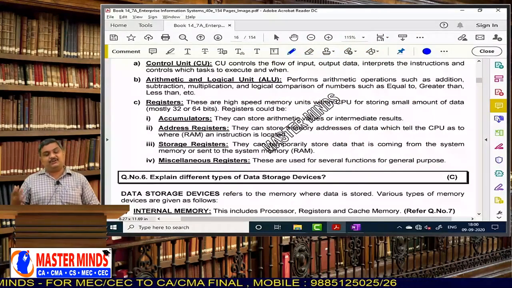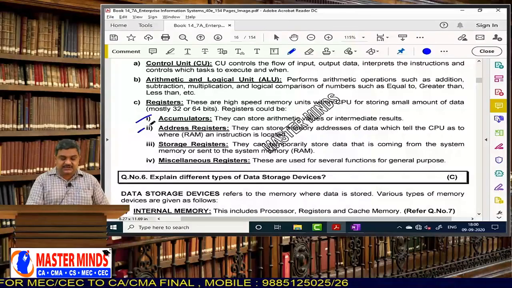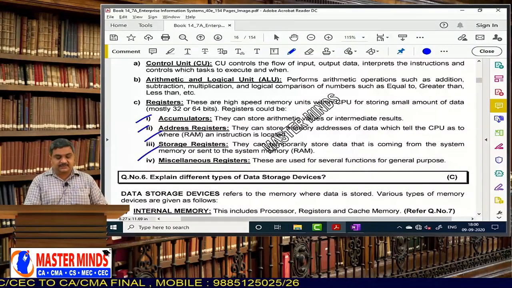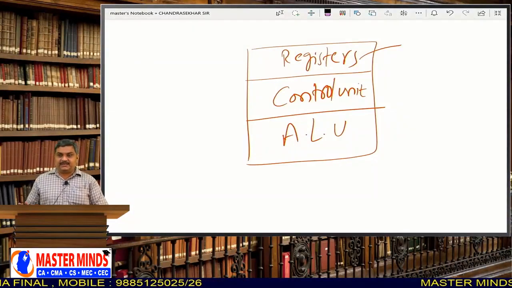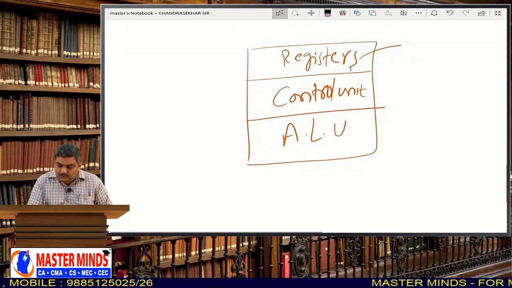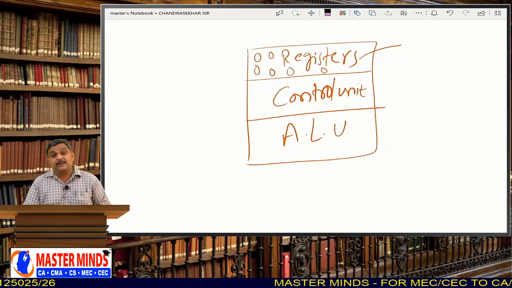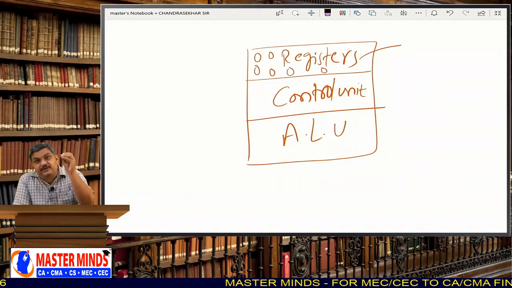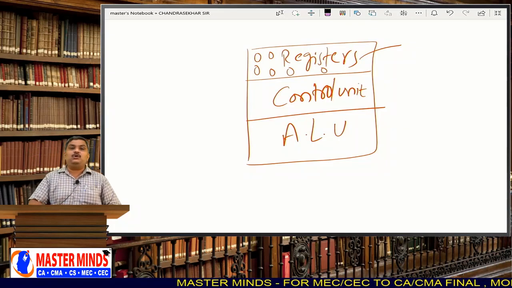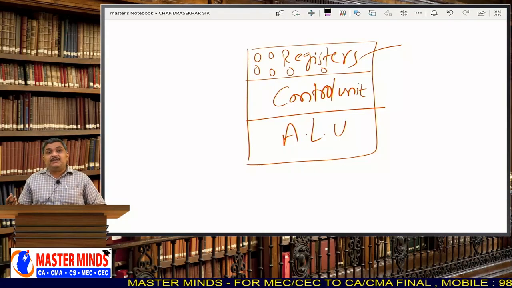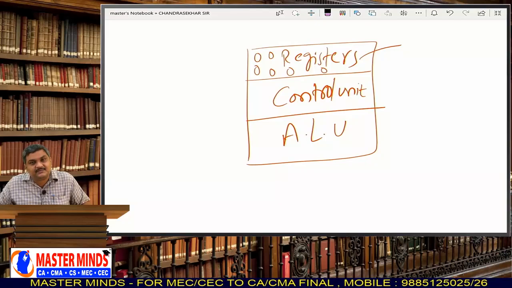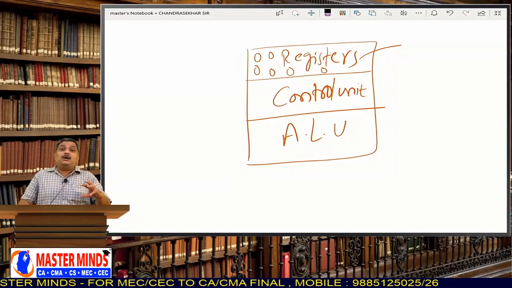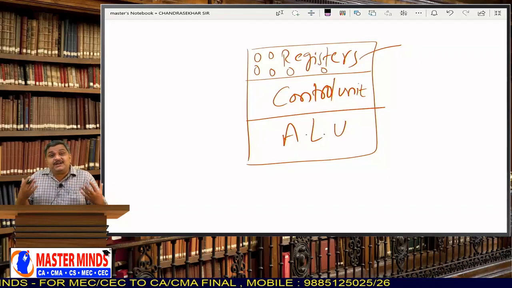And there are some kinds of registers like accumulators, address registers, storage registers, and many other registers which we term miscellaneous registers. That means inside the CPU there are different types of registers. All are registers only, but based on the work they do, we name them. If some registers are used to store the data, then we call them storage registers. If some registers are used to store the intermediate results.